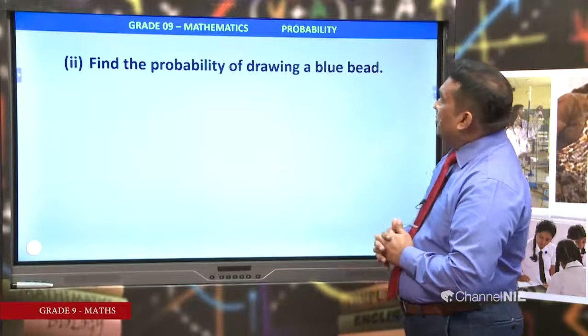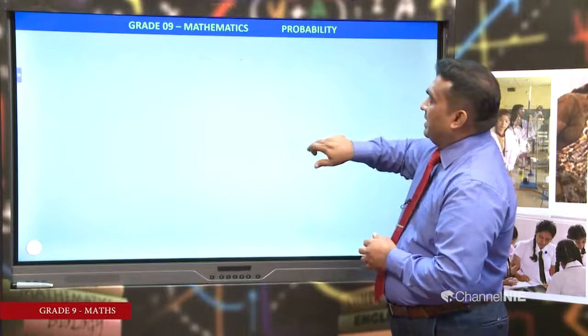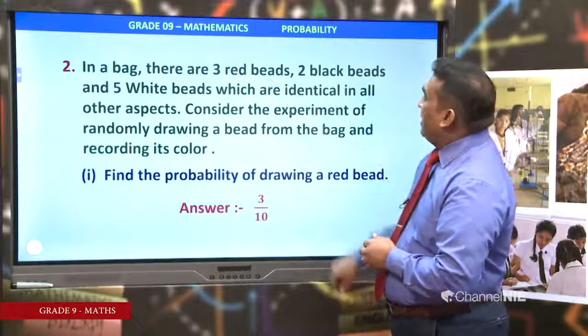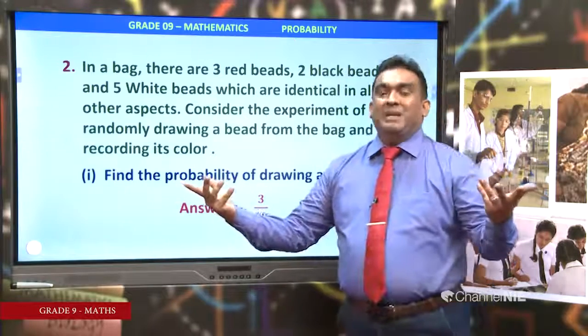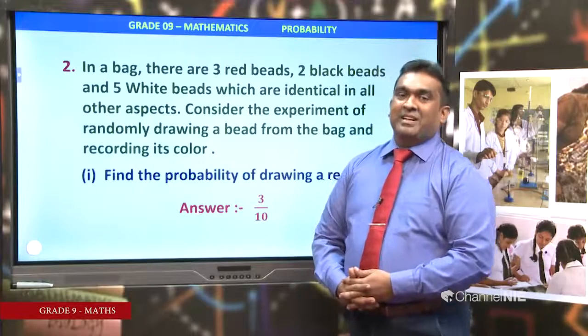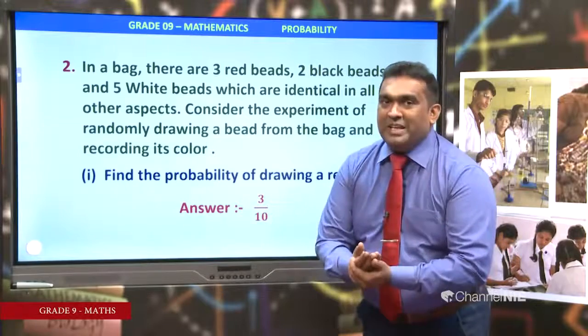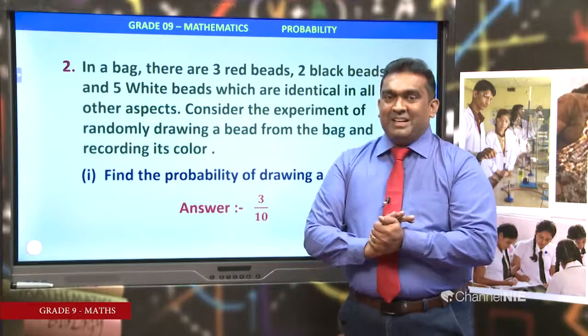Find the probability of drawing a blue bead. Here you have red, black, white. There is no blue bead. Empty set. Null set. Can you remember? Sets without any elements.